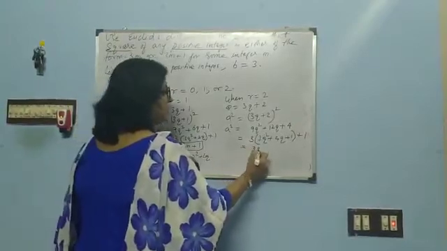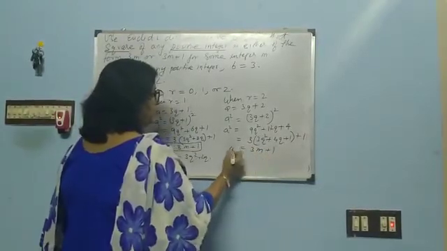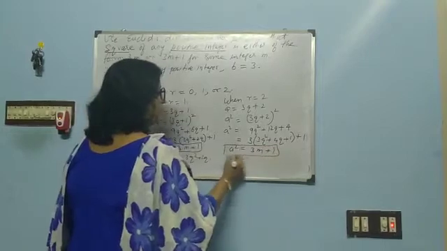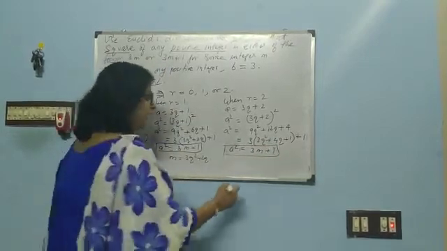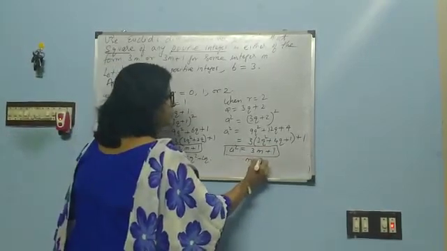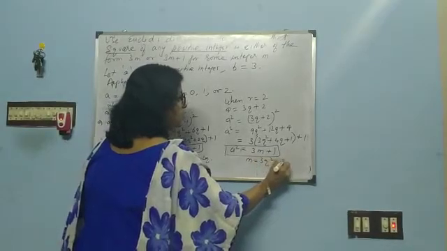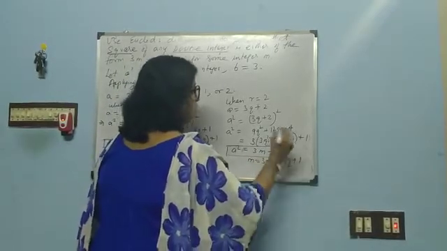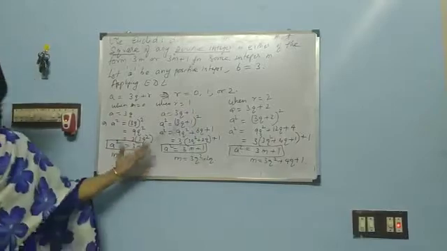So this is nothing but 3m plus 1. So again here we got a square is equal to 3m plus 1, where m is equal to 3q square plus 4q plus 1.